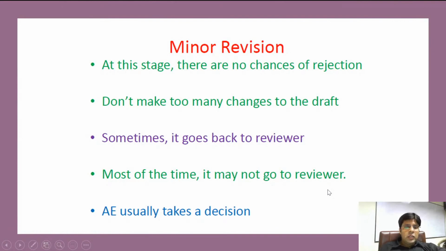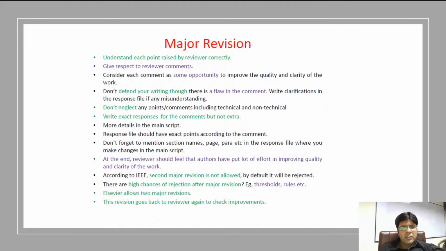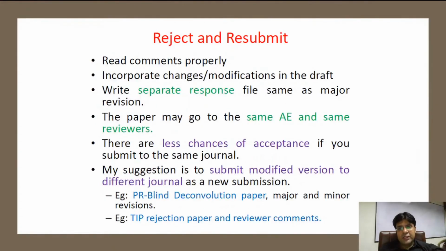Okay, so I told you already, if you have a minor revision, there are no chances of rejection. I mean, it's very easy to accept. For major revision, you have to spend a huge amount of time incorporating those major revisions, and for any rejection, you have to incorporate the reviewer comments and resubmit somewhere else. Okay.